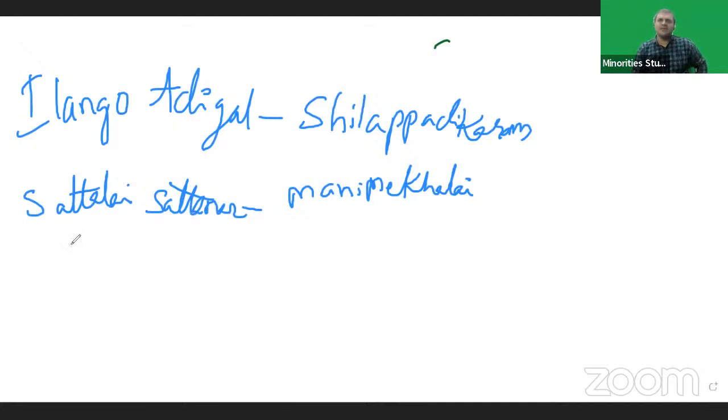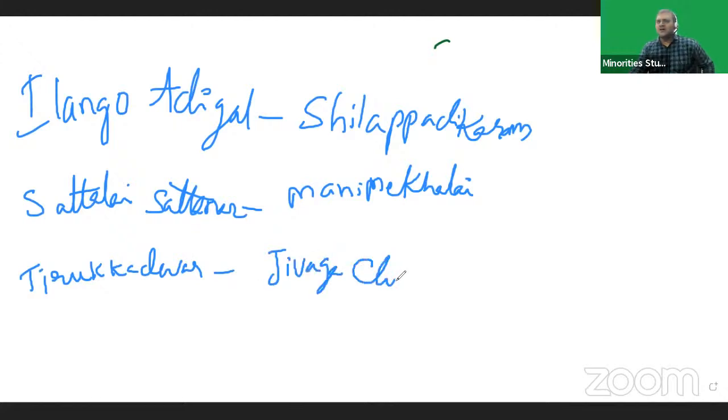Ilango Adigal, Silappadikaram; Sattalai Satanar, Manimekalai; and Tirukka Devar. Tirukka Devar was the author of Jivaga Chintamani.